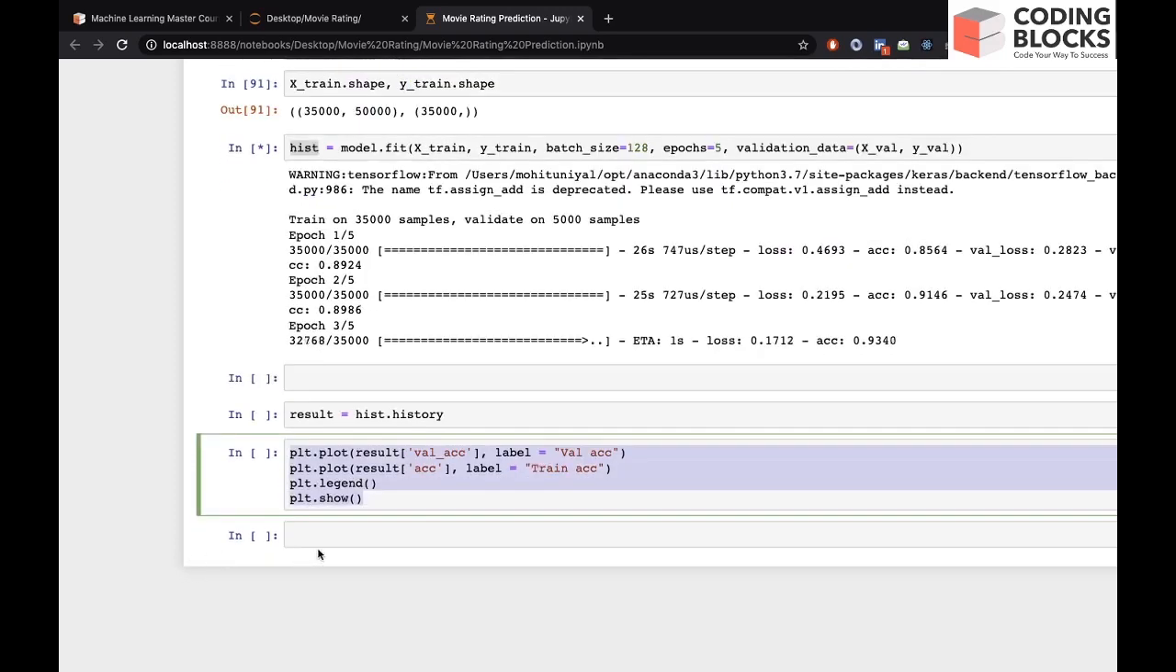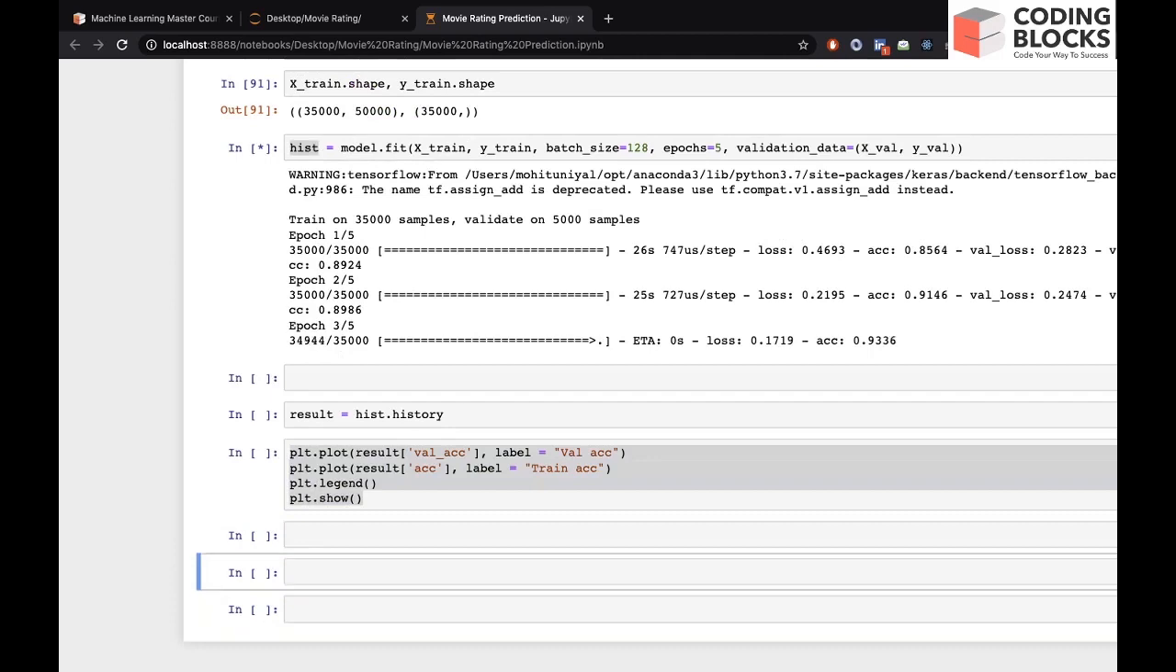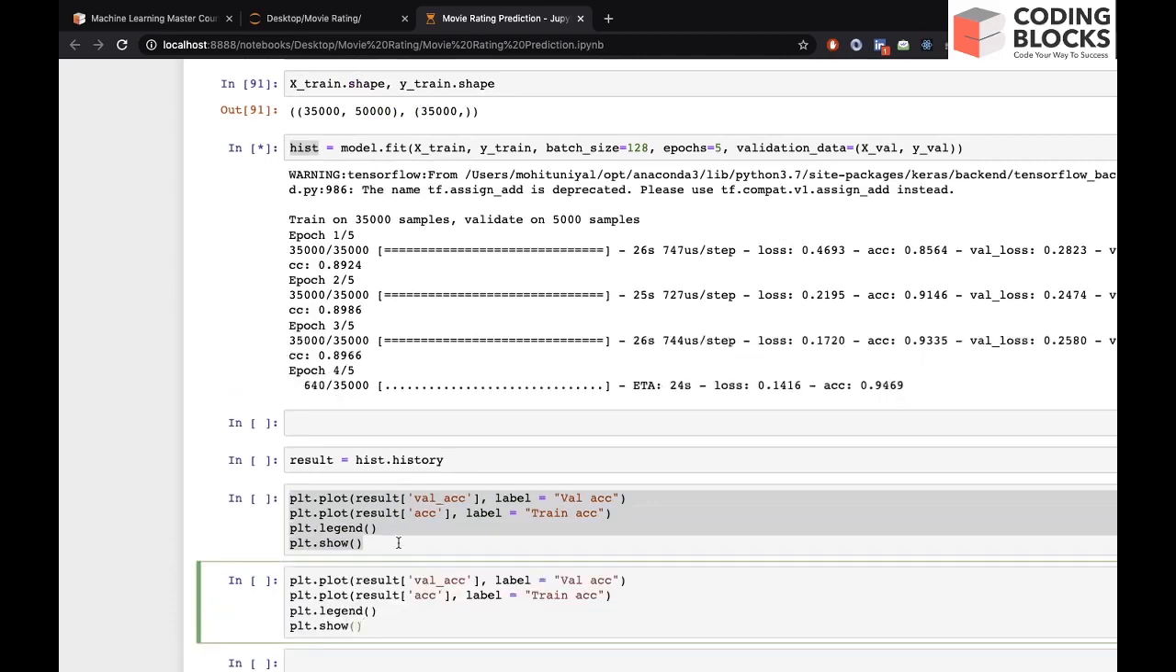Similarly, we can also plot the loss. So we can also do val loss, and this would be validation loss. It should be train loss. Yeah, just loss, and it would be train loss.